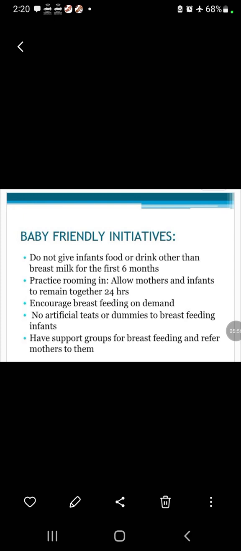Practice rooming in, which allows mothers and infants to remain together 24 hours. Encourage breastfeeding on demand. No artificial teats or dummies for breastfeeding infants. Have support groups for breastfeeding and refer mothers to them.